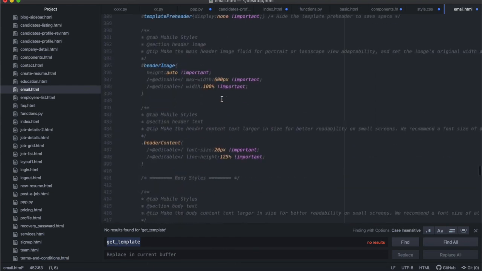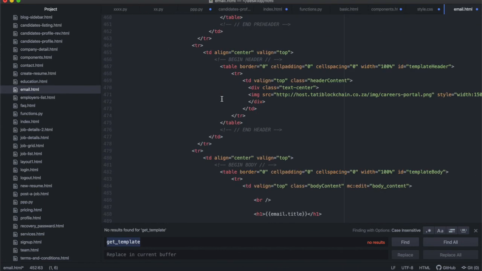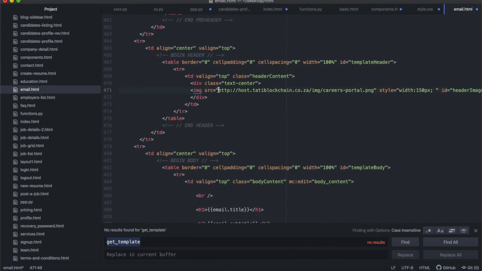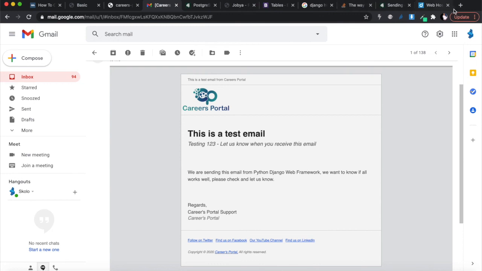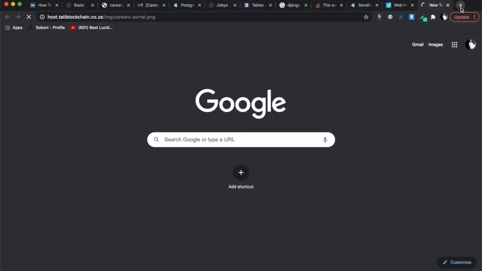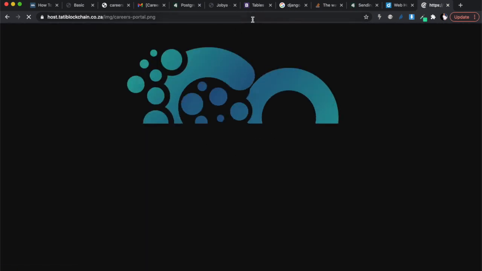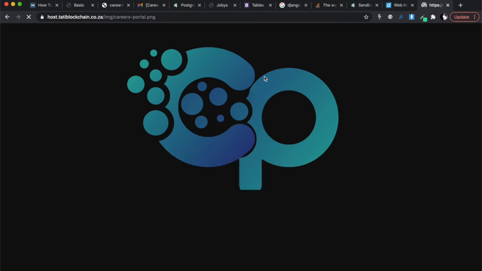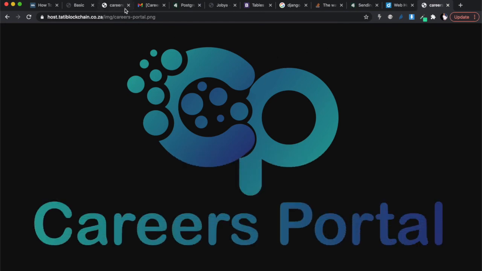A better way of doing it is to host the image somewhere, right? So you'll see this is the image, and the image SRC is this HTTP host careersportal.png. So I am running a website where I'm hosting images. The website is just purely for hosting images. If you copy this domain and paste it anywhere, it will take you directly to the image itself. There it is. So I'm hosting this image off another website that I just host images on, and you can access the image through this URL.